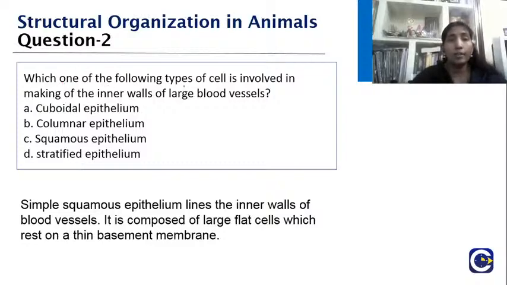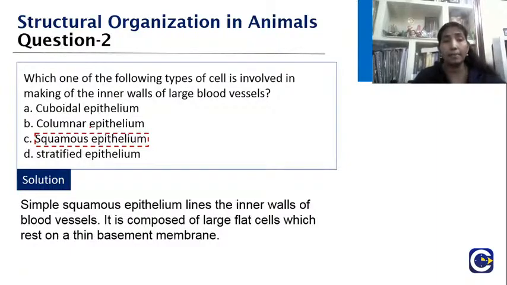Which one of the following types of cell is involved in making of the inner walls of large blood vessels? Cuboidal epithelium, columnar epithelium, squamous epithelium and stratified epithelium. So when you look into this, we see that the answer is quite clear and straightforward. It is the simple squamous epithelium, because you see here the cuboidal epithelium, which is a form of simple epithelium.